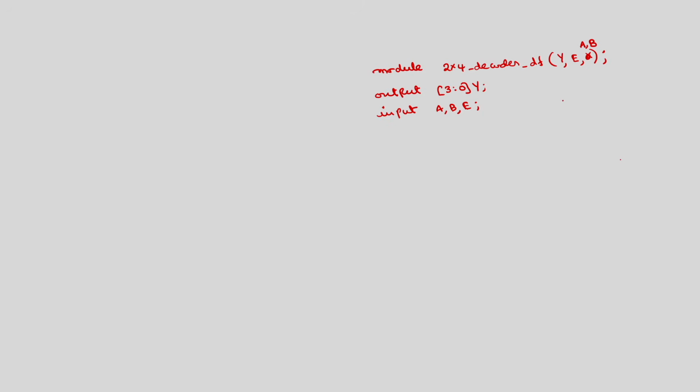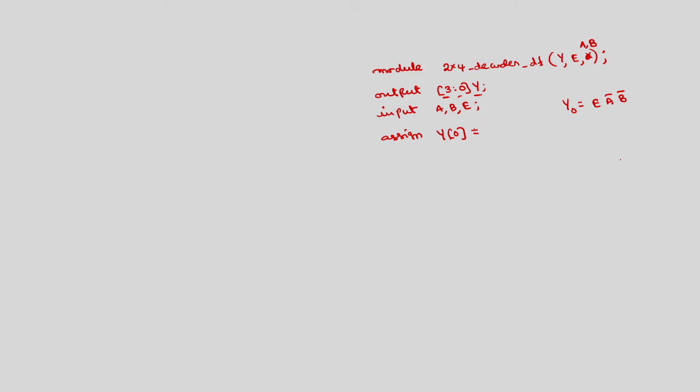Then we know that the expression for Y0 is E, A bar, B bar. So, assign Y0, because this is vector y3, y2, y1, y0.